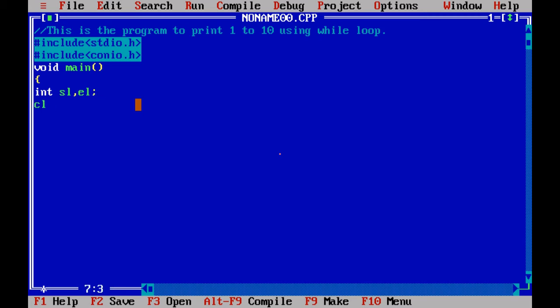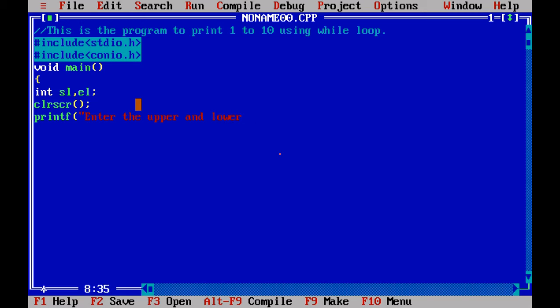And then we can clear the screen, clrscr. Then we can prompt the user to enter the upper and lower limit.